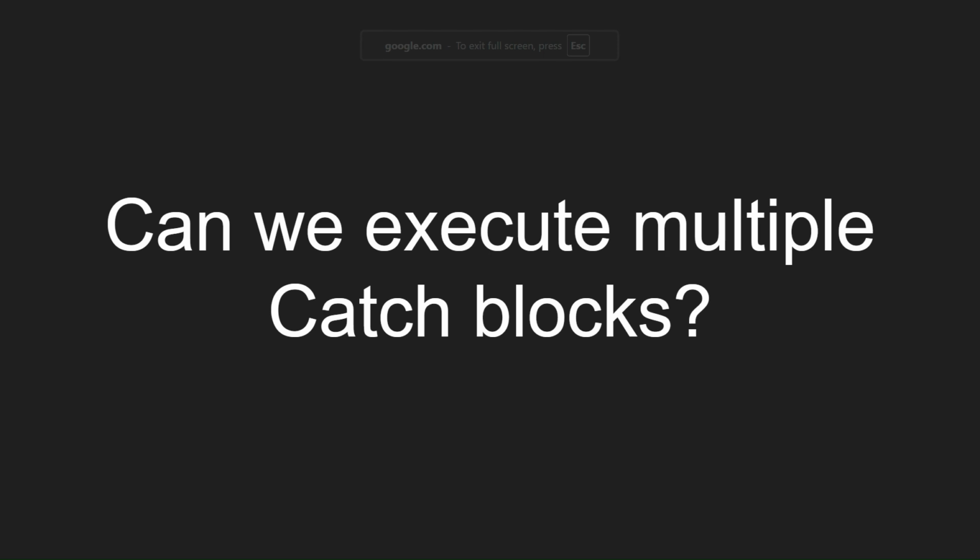Can we execute multiple catch blocks? No. We can write multiple catch blocks, but when we run the application and if any error occurs, only one of them will execute based on the type of error.